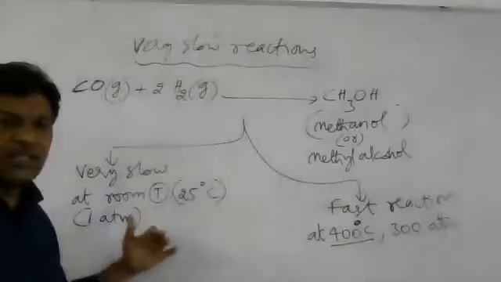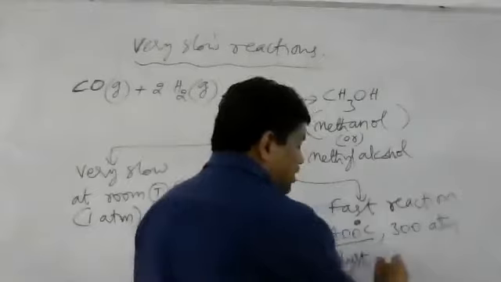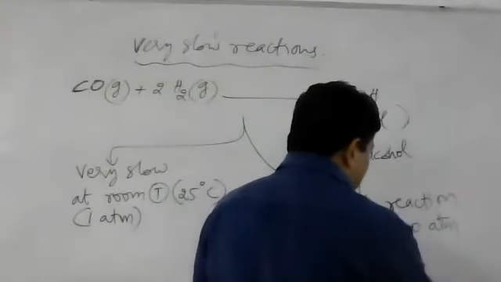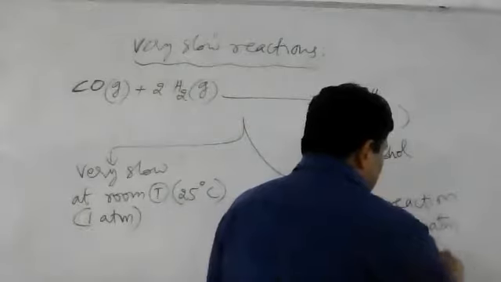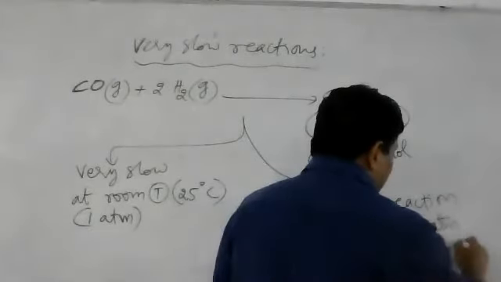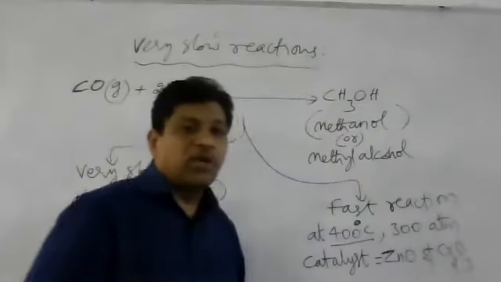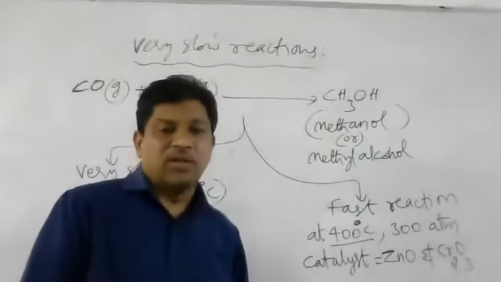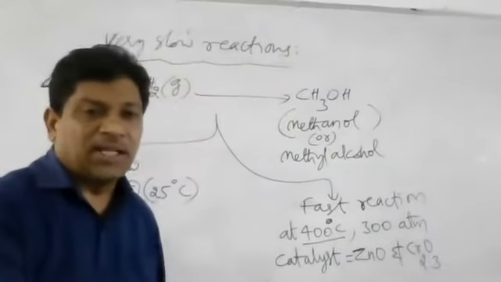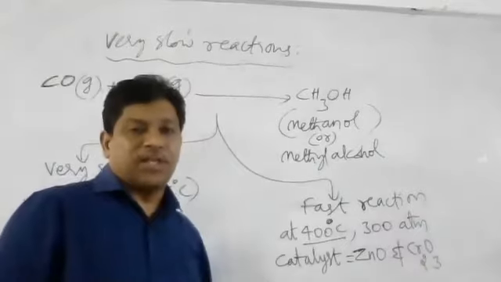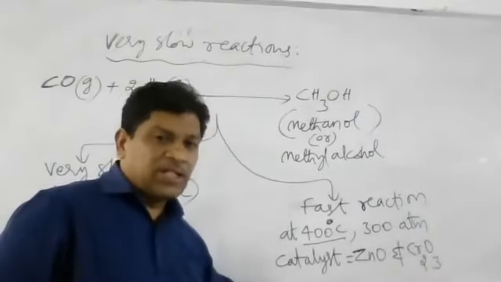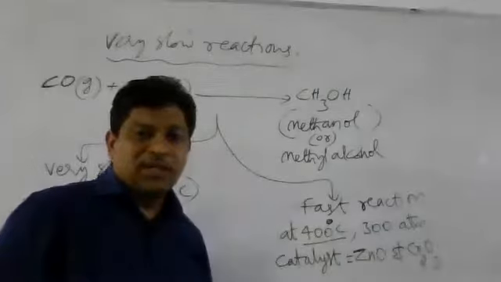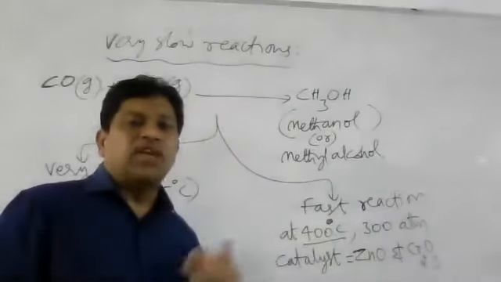The catalyst added here is zinc oxide, ZnO, and Cr2O3, chromium oxide. Chromium oxide and zinc oxide will act as the catalyst here. So in the presence of a suitable catalyst, with increase in temperature and increase in pressure, the same reaction becomes a very fast reaction.